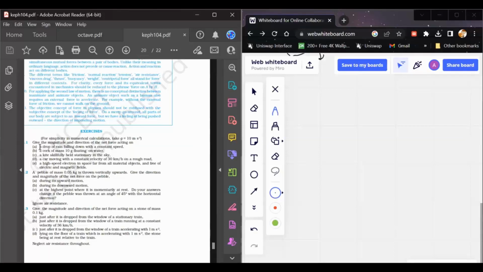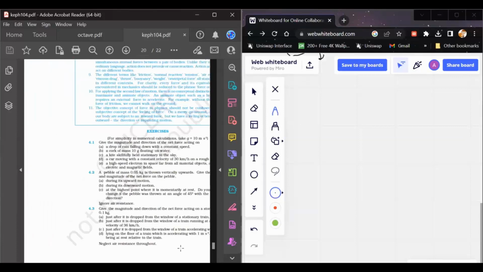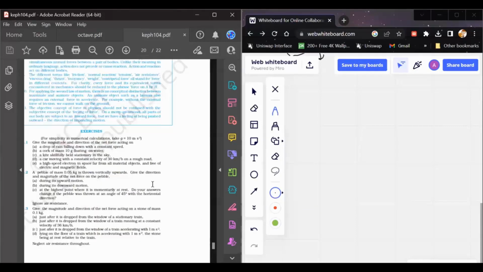You are given different conditions of the body and you have to say the different forces acting on a body. So this is a good question to strengthen your concept about analysis of forces acting on a body.